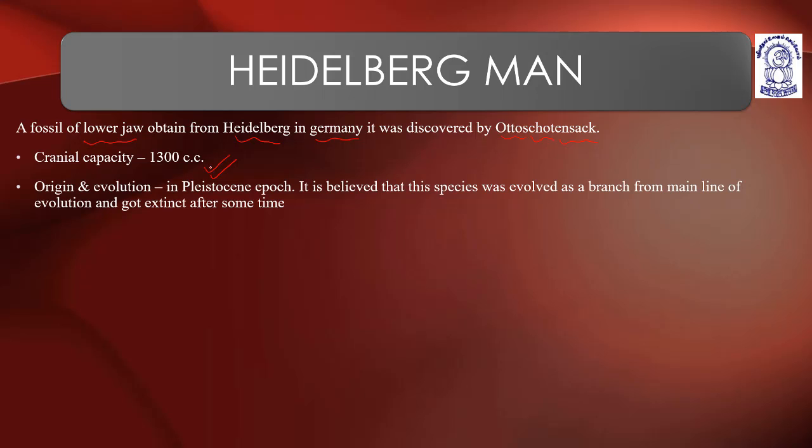there are many branches. The main line, or main stem, which converts into that terminal branch, Homo sapiens, suggests that Heidelberg man is part of that journey. So Heidelberg man's origin and evolution can be seen in the Pleistocene epoch. It is believed that this species evolved as a branch from the main line of evolution and got extinct after some time.